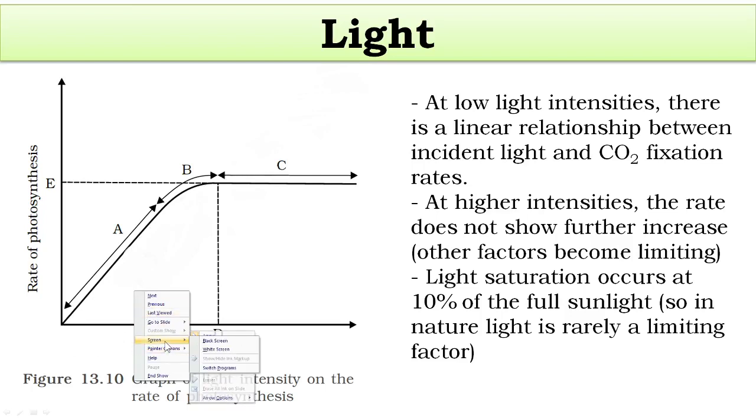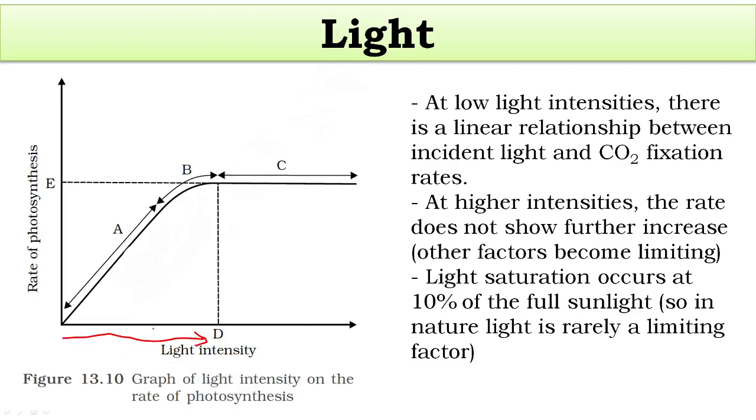When the intensity of the light, the incident light, increases, the rate of photosynthesis also increases. So therefore we are getting this particular graph. As light intensity keeps increasing, then what happens? The rate of photosynthesis ceases to increase.